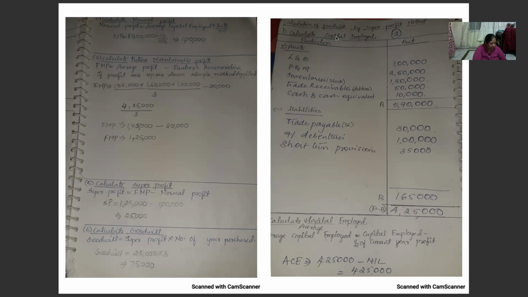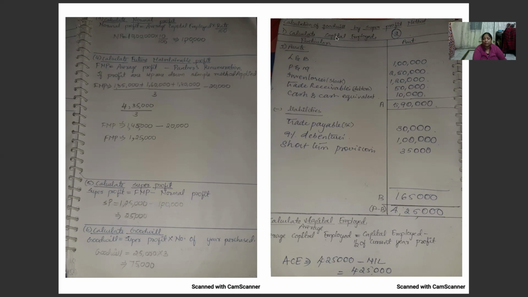But in this problem, a different clarification is given to us. According to that, we have to do it. Share capital, reserves and surpluses, long-term borrowings, trade payables. What items will come under the different heads, that clarification is fully given to us. So first of all, which method is he asking us to calculate? Super profit method only. Average profit is 75,000 for the last 3 years, and fair return on capital employed is 10%.